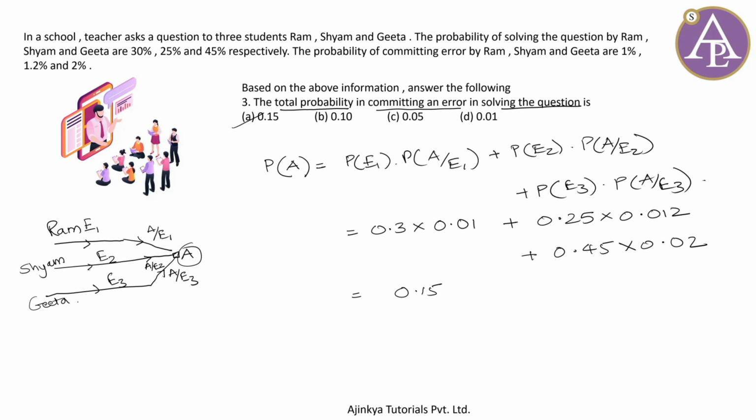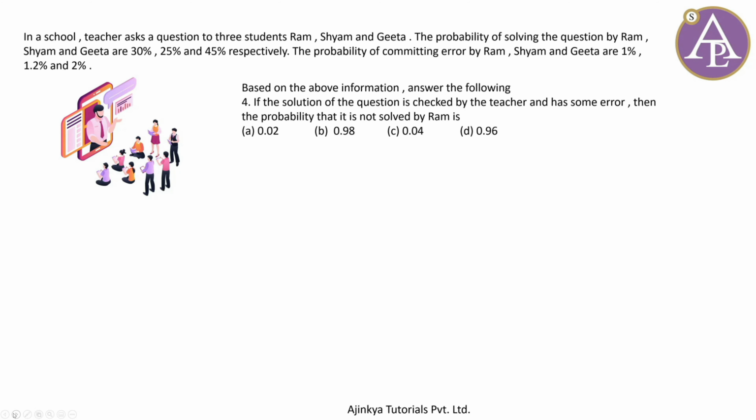Okay, now the fourth part, next one. If the solution of the question is checked by the teacher and has some error, then the probability that it is not solved by Ram is, okay, so it is not solved by Ram. इस बार थोड़ा सा अलग आ गया है. Again, I can make the same path, like these are my 3 routes, or yeah, Ram, this is Shyam, and of course this is Geeta.